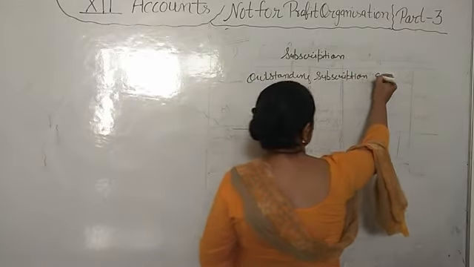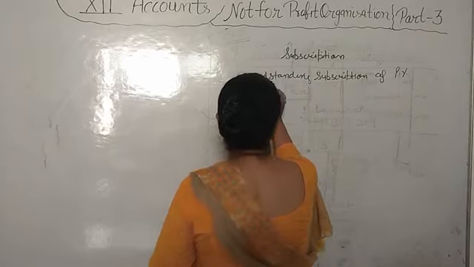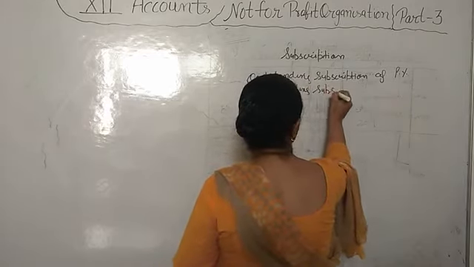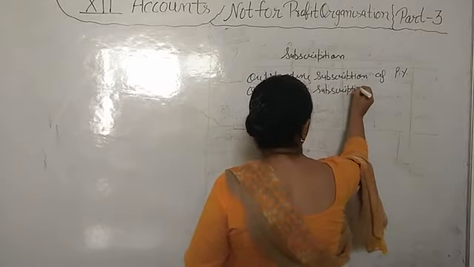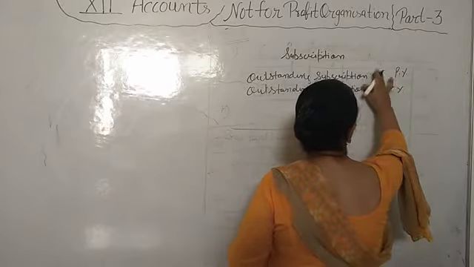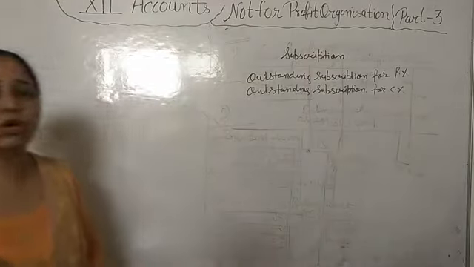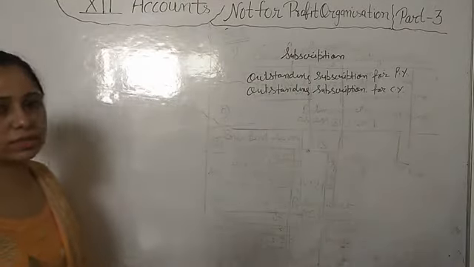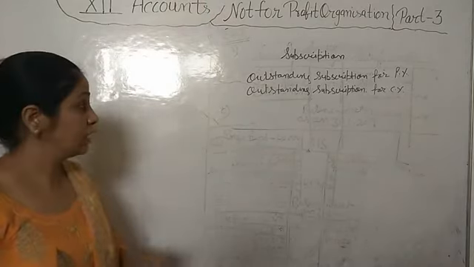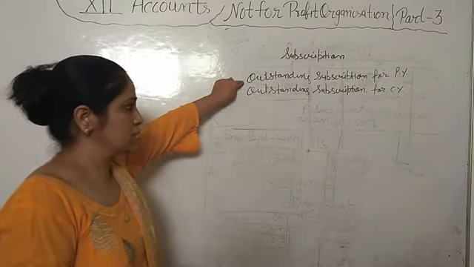So outstanding subscription of previous year is also given to you, and outstanding subscription for current year. Those two amounts of outstanding subscription will be given to you. What is the meaning of this? These are the outstanding subscription of previous year.